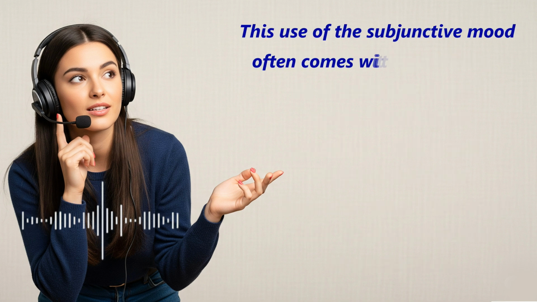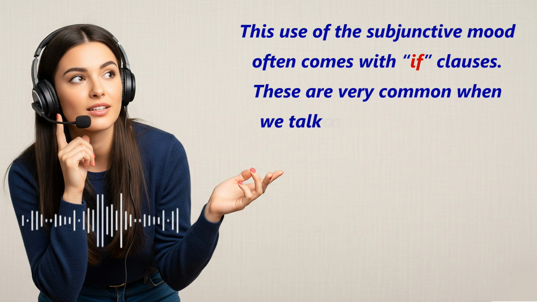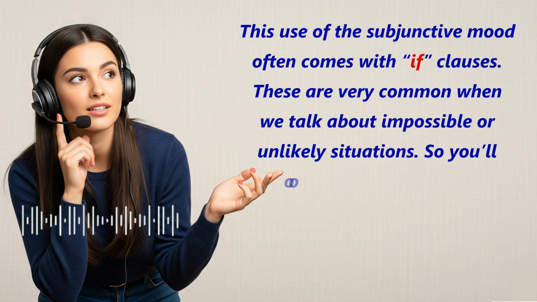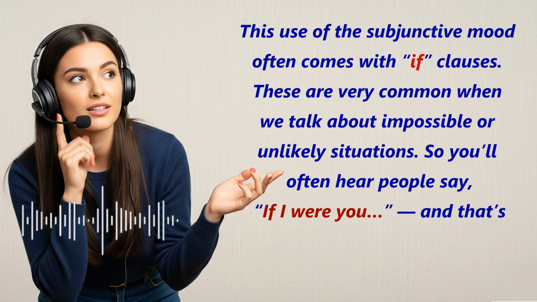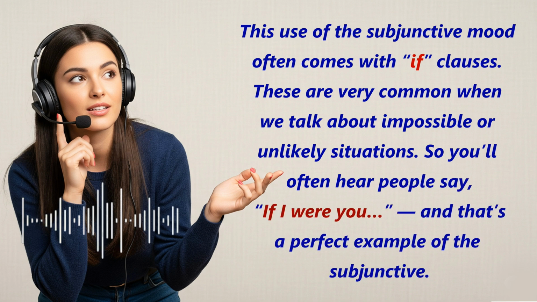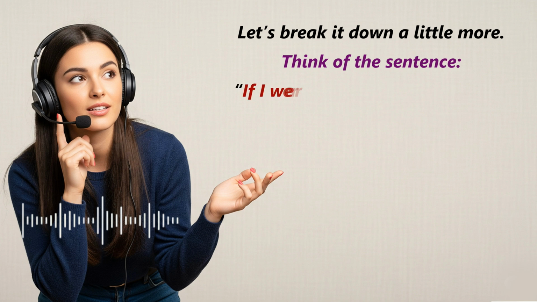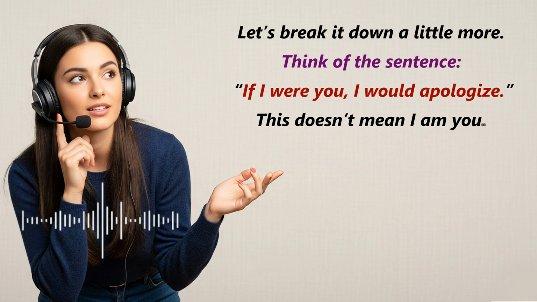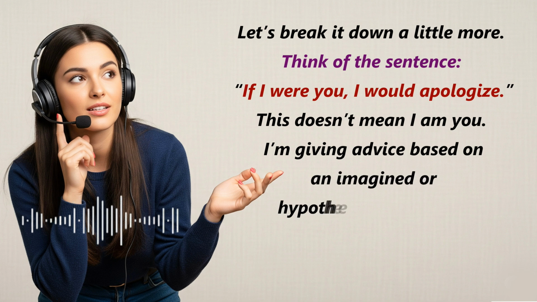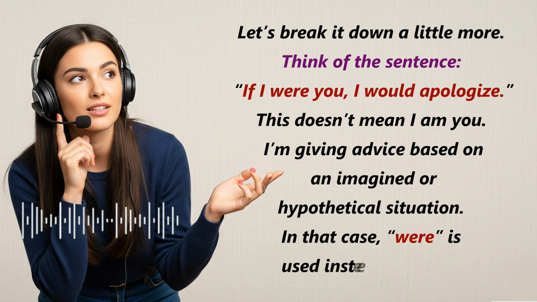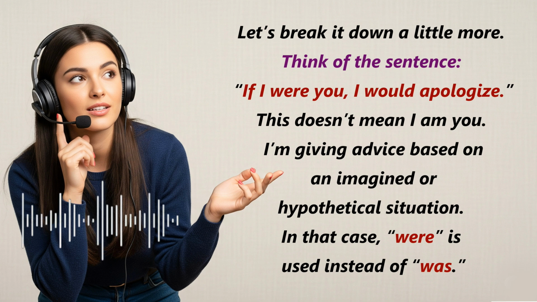This use of the subjunctive mood often comes with if clauses. These are very common when we talk about impossible or unlikely situations. So you'll often hear people say, "if I were you." And that's a perfect example of the subjunctive. Let's break it down a little more. Think of the sentence, "If I were you, I would apologize." This doesn't mean I am you. I'm giving advice based on an imagined or hypothetical situation. In that case, were is used instead of was.